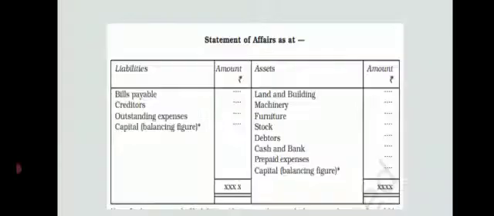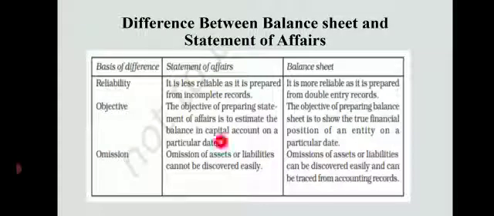Next is omission. Omission of assets and liabilities cannot be discovered easily under the single entry system, whereas omissions of assets or liabilities in a balance sheet can be discovered easily and traced from accounting records. If any mistake takes place under the single entry system, the owner has to completely depend on original vouchers.